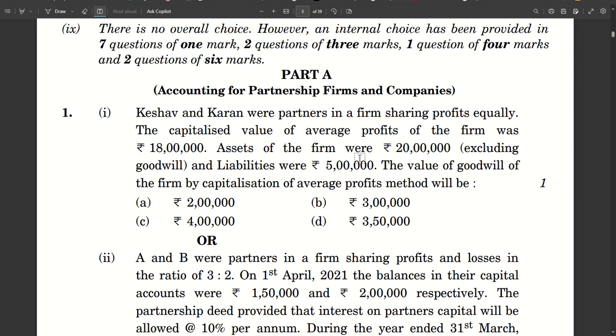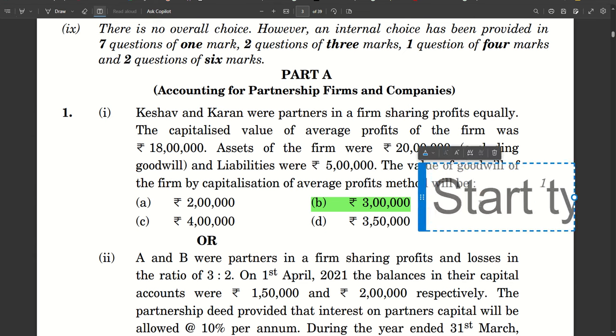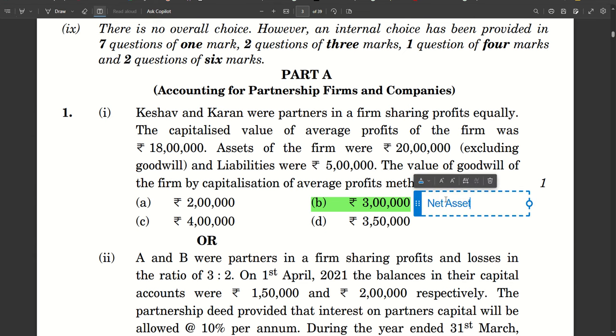So 18 lakhs minus 15 lakhs, 3 lakhs is your answer here. This is how you're going to solve it. For your reference, you can write net assets equals 20 lakhs minus 5 lakhs, which is equal to 15 lakhs.